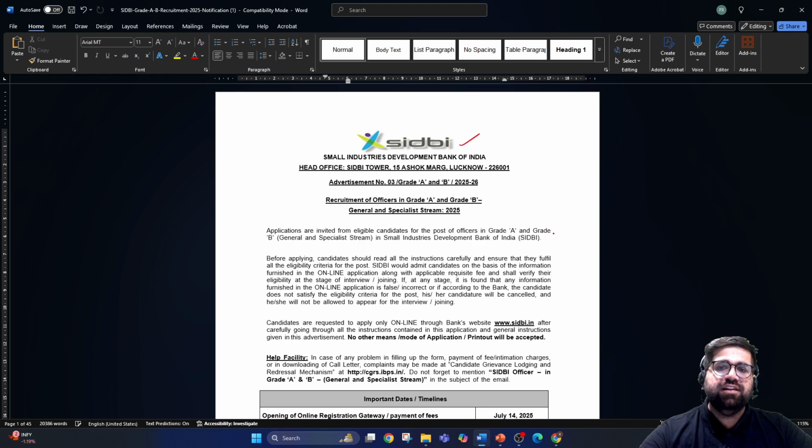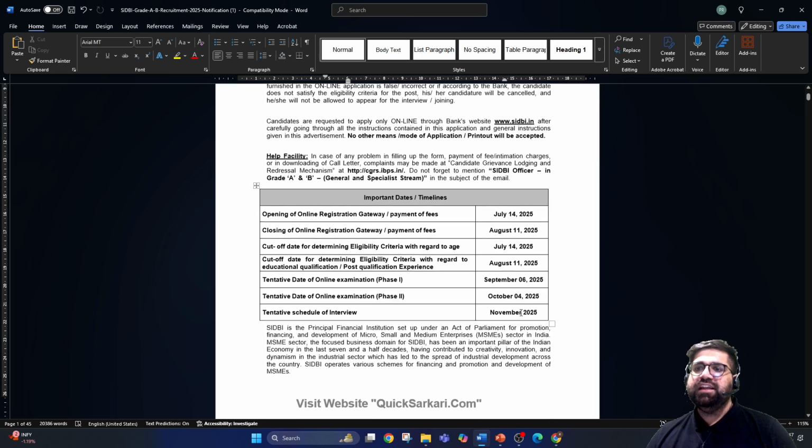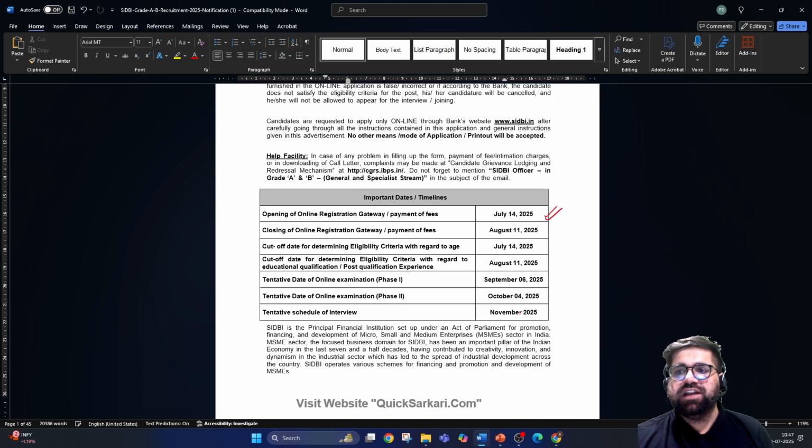Now first, let's start with the detailed notification. The name of the organization, as we all know, is SIDBI, but the full form is Small Industries Development Bank of India, and they are recruiting for Grade A and Grade B post. Okay, now let's see the important dates. First of all, your application window will start from today itself, which is 14th of July, and the closing of the application window will take place on 11th of August.